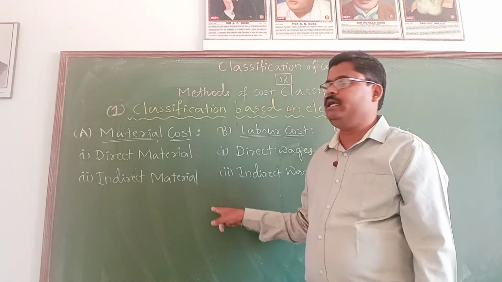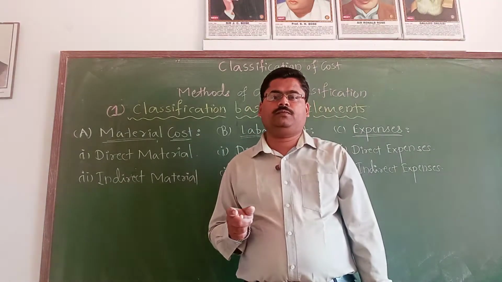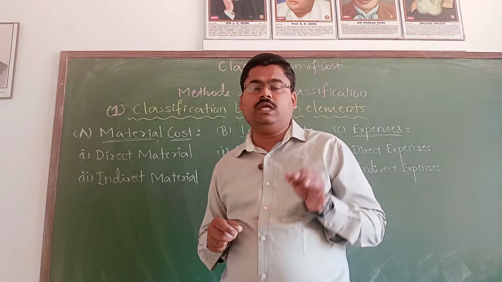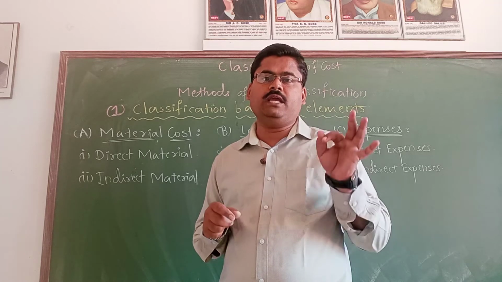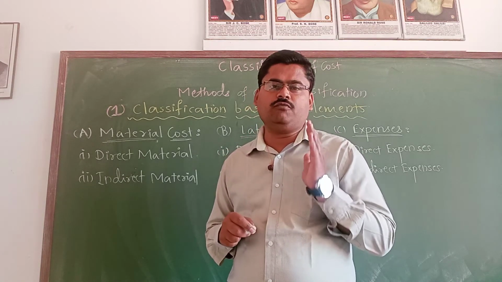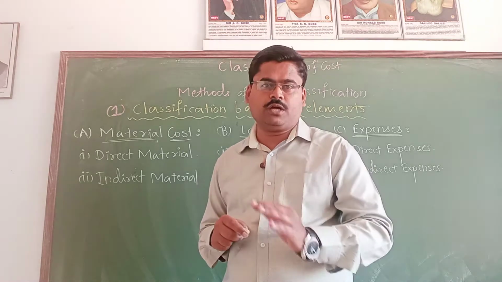And the next thing is indirect material. Indirect material means the opposite of direct material, which is not specifically identifiable and does not form part of the finished product.